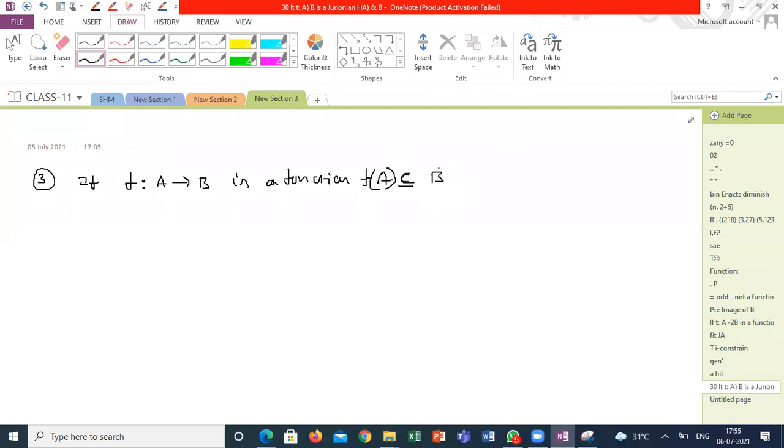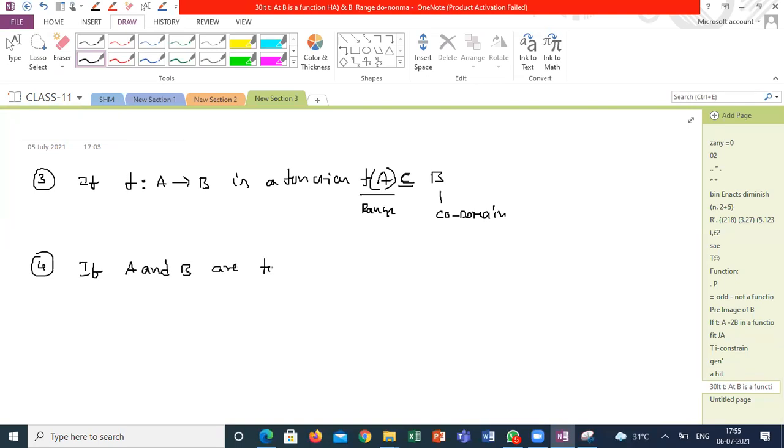So this is called range. This is called codomain. Is my range always a subset of codomain? Am I right or wrong? Correct or wrong? Guys, clear what I'm saying? Yes, sir.